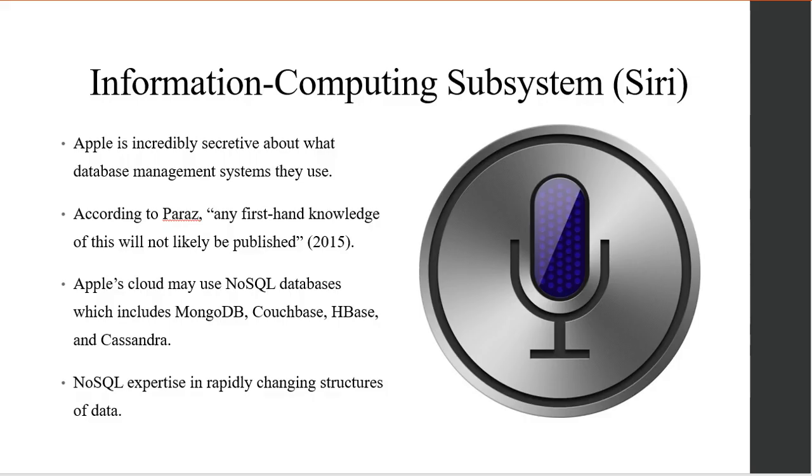For Siri, unfortunately, Apple is incredibly secretive about what database management systems they use. According to Perez, any first-hand knowledge of this will not likely be published. However, it seems to be evident that Apple's cloud uses NoSQL databases, which includes MongoDB, Couchbase, HBase, and Cassandra. The NoSQL website explains that the benefit of using NoSQL is the expertise in rapidly changing structures of data, which is necessary for Siri to be capable of handling the vast amounts of data she must be able to process.